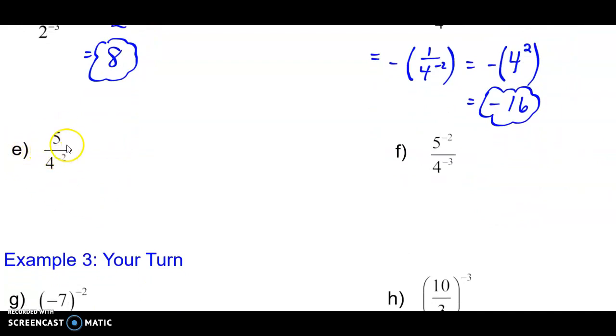In part E, what's different now is this 5. So if I have 5 in my numerator, the rule is 1 in the numerator. So I want to rewrite that as 5 gets multiplied by 1 over 4 to the negative 2.